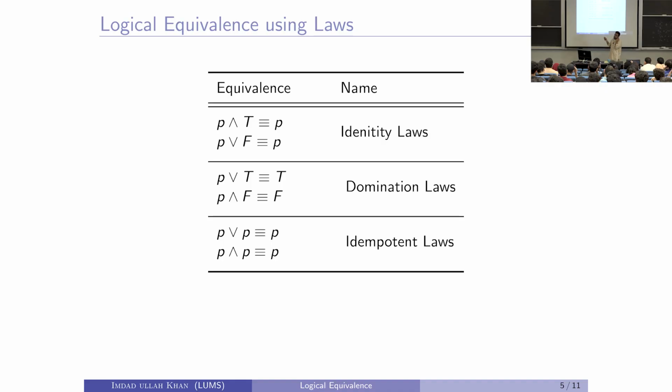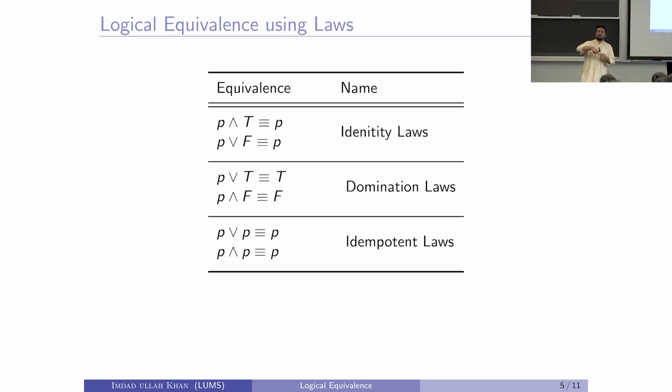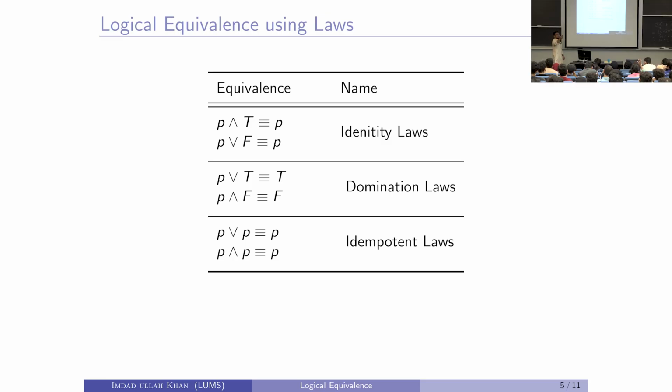Is this the left hand side? P and T is also a proposition. I am saying these two propositions are equal. What does it mean? If and only if between the two will be a tautology. Yes, even simpler, that is a correct statement, but is there any other simpler version of this statement? They both have the same truth values.